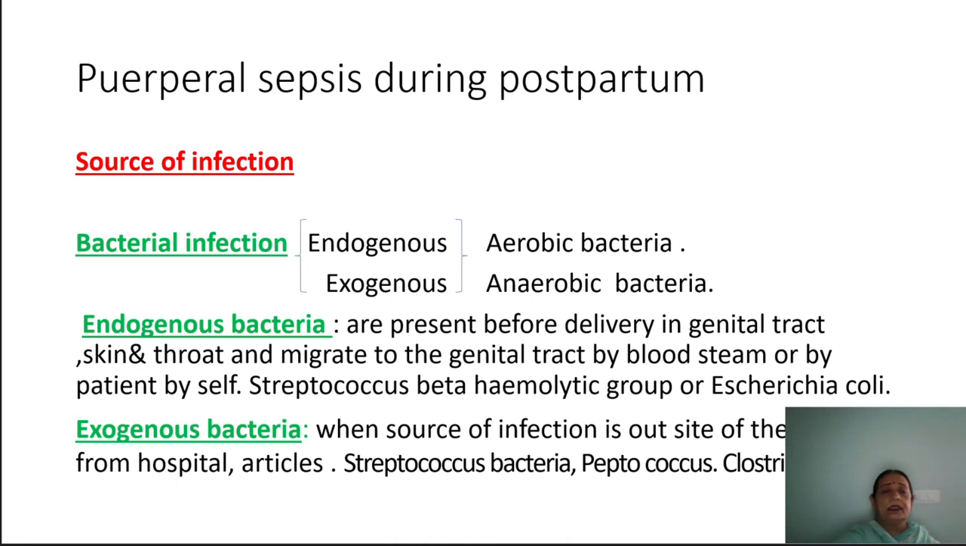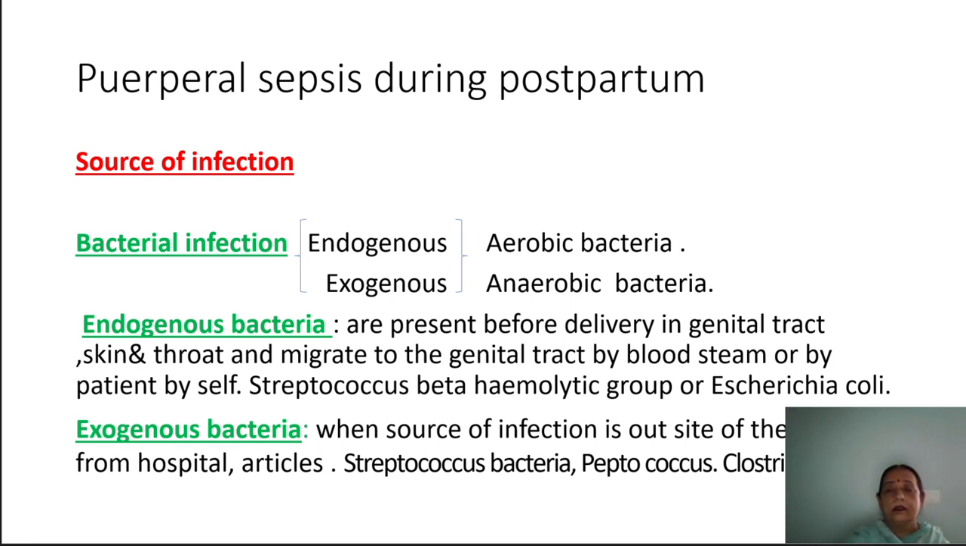Next, the source of infection. Bacterial infection goes into our body in two ways: endogenous or exogenous. Endogenous bacteria remain inside the body, and exogenous bacteria come from outside the body, for example instruments, hands and the hospital. The endogenous bacteria are present before the delivery in the genital tract, skin, and throat, and migrate to the genital tract by bloodstream or by the patient herself.